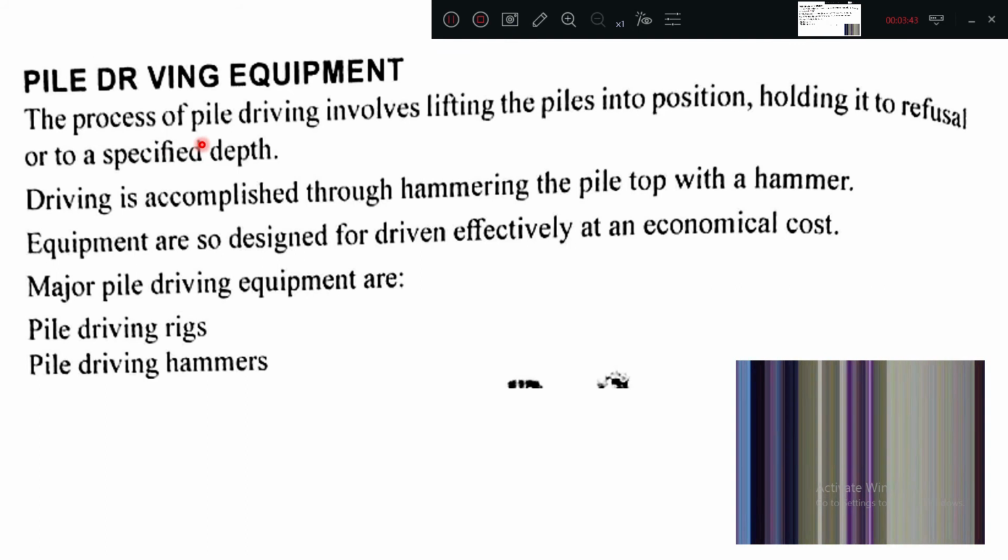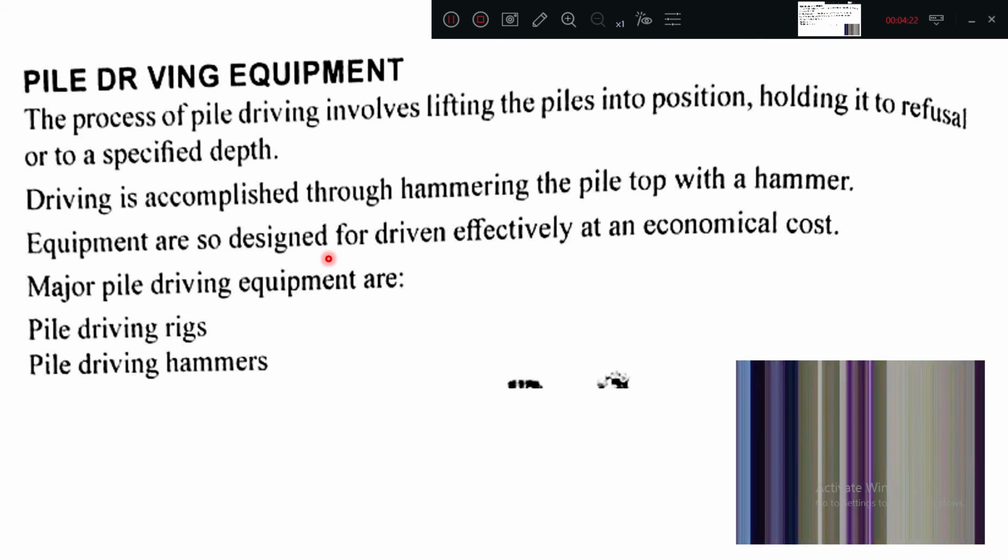The process of pile driving involves lifting the piles into position and driving them to refusal or to the specified depth. A pile is nothing but a sharp object of specific weight which is made to fall from a definite height, such that it makes an impression while the earth is getting excavated in parallel. Driving is accomplished through a hammering effect. A large amount of force is applied on the pile top with a hammer.